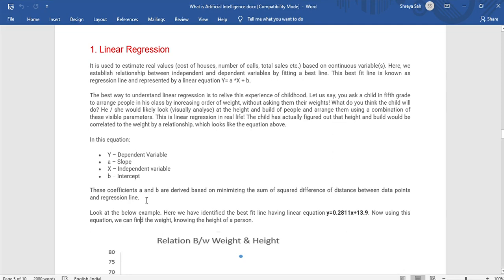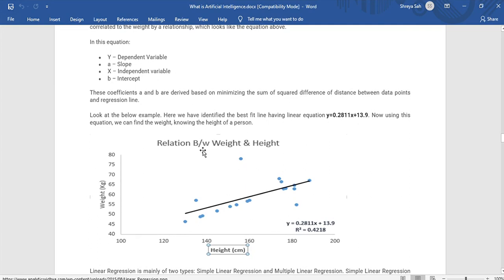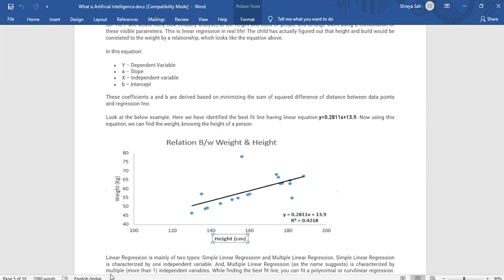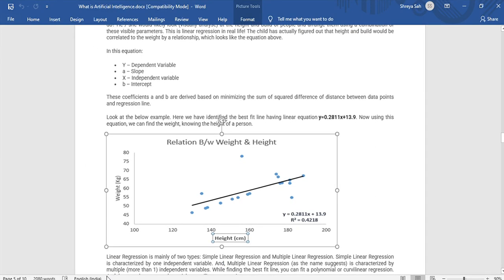Let's look at this example below. Here we have identified the best fit line equation: y = 0.2811x + 13.9. This equation is plotted based on the height and weight example we just saw, with height in centimeters and weight in kgs. As the height is increasing, the weight is also increasing. There is a positive correlation between height and weight.